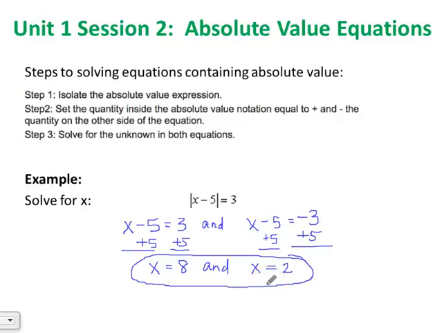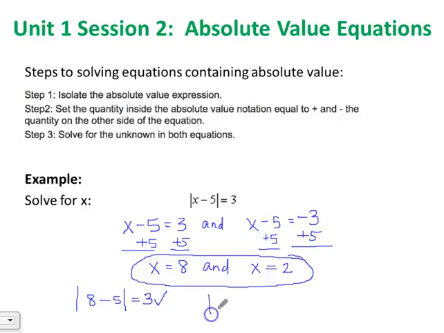How do I have 2 different answers? Well, remember with absolute value, anything in those absolute value bars, when we pull it out, it becomes positive. So that's why we can have 2 different answers. So let's check our work here. Let's do x equals 8. If I have the absolute value of x minus 5, it should equal 3. 8 minus 5 equals 3, so we know we did that correctly.